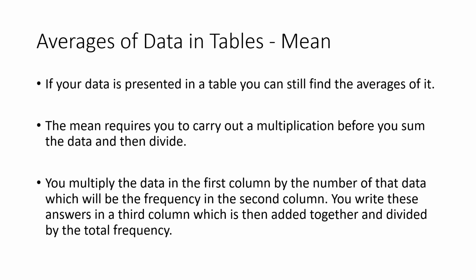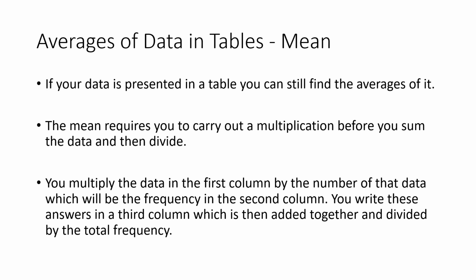What you would need to do is, for the mean, carry out a multiplication before you do your sums to find the total. So why? Well, you would have so many copies of each number, so you need to multiply your first column, the number, by the second column, the frequency, to work out what the total of each number would be. And I'll show you an example in a minute.